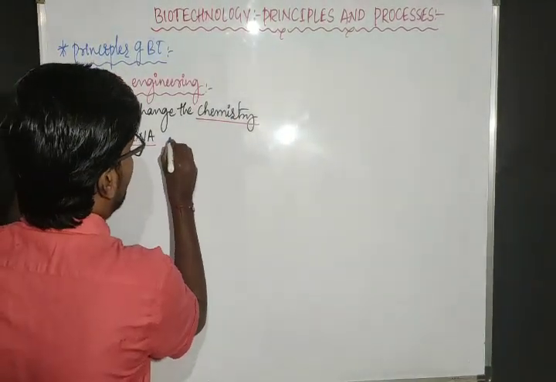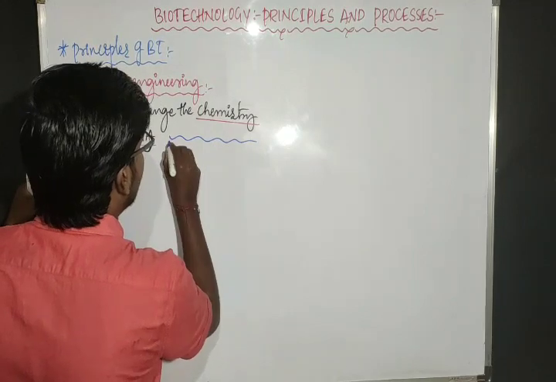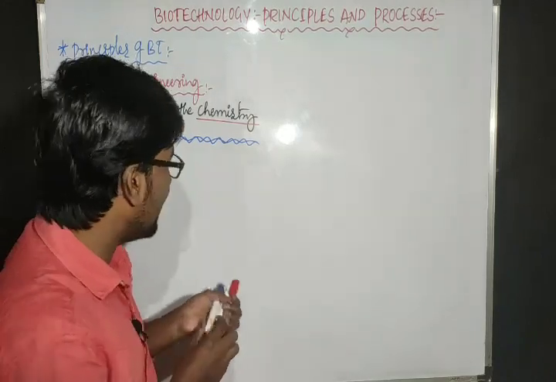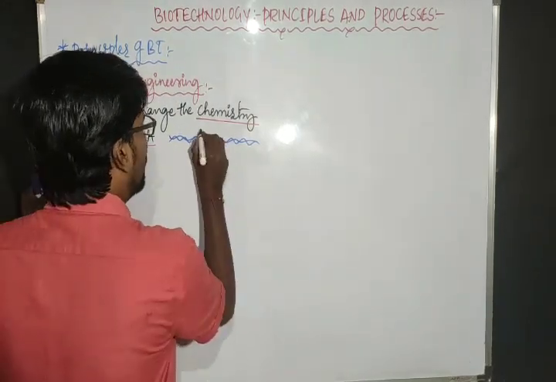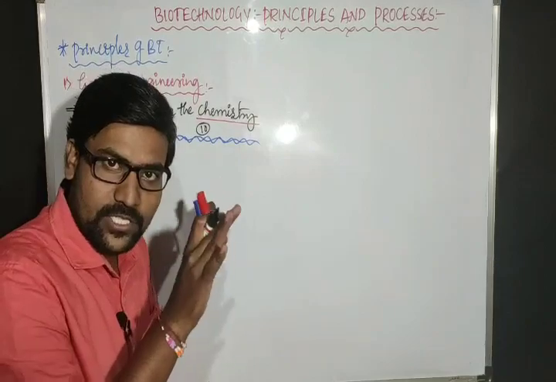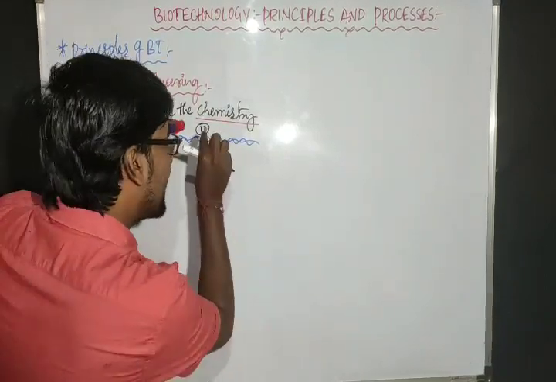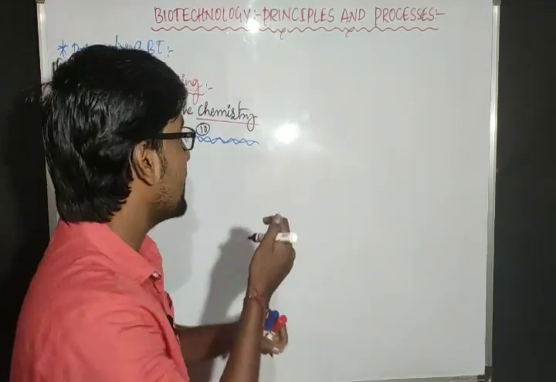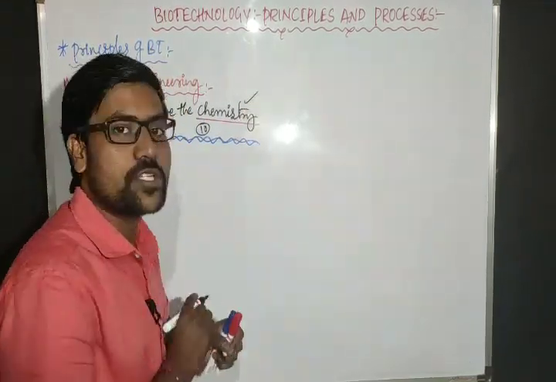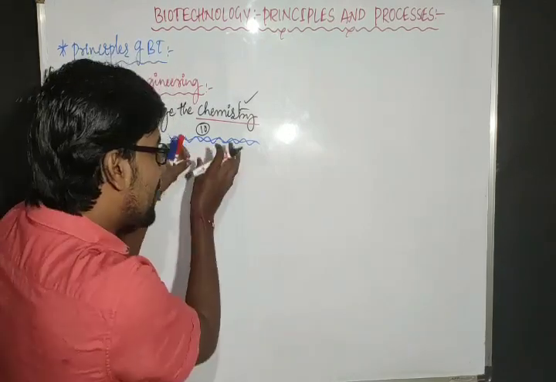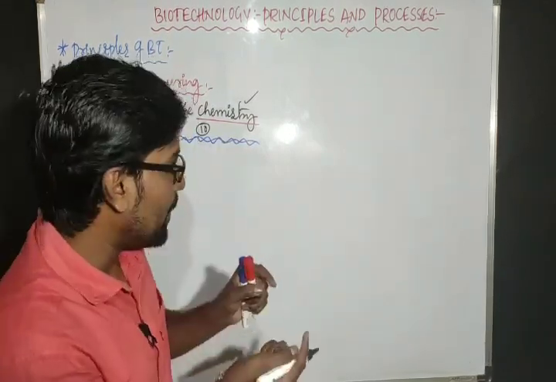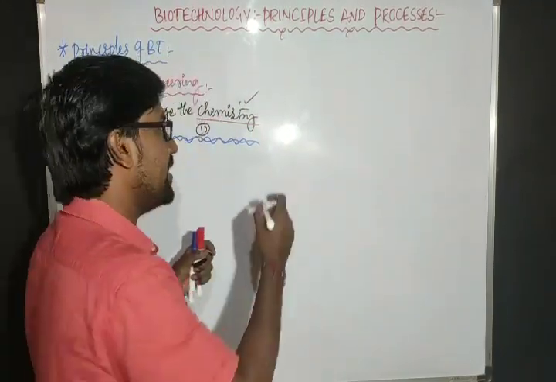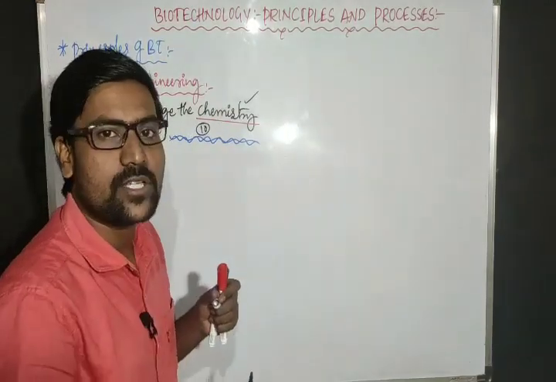Say for example, if this is the DNA, in this DNA, imagine total 10 genes are already present. Imagine out of 10 genes, if I cut and remove one gene, now 9 genes remain. That means chemistry of the DNA is changed. Why? Because some of the base pairs are removed. Suppose if I add one gene extra, then the total number of genes is 11. Then again it indicates the chemistry of the DNA is changed.